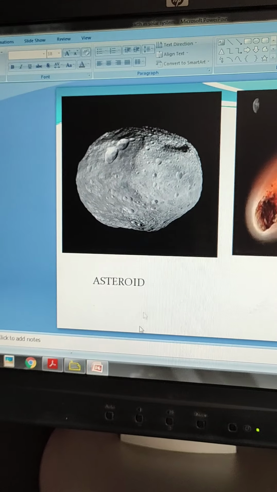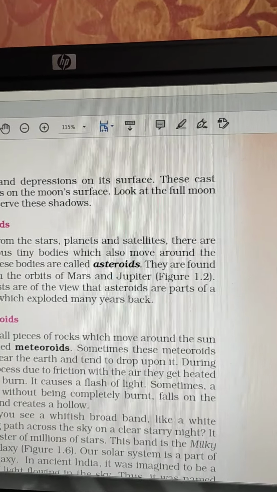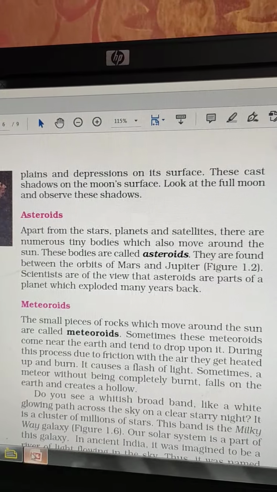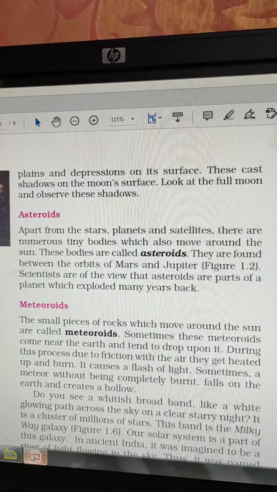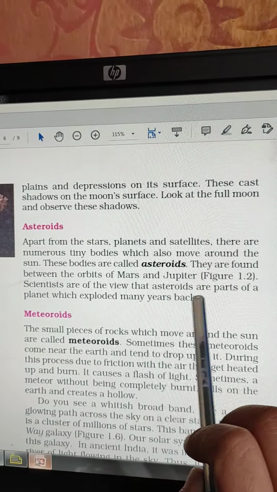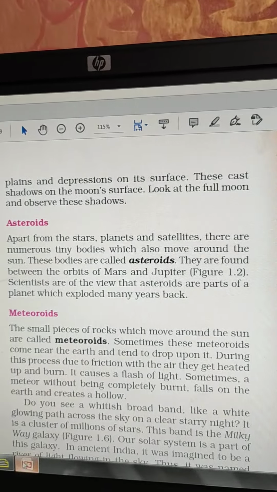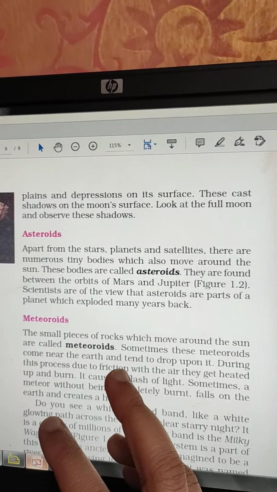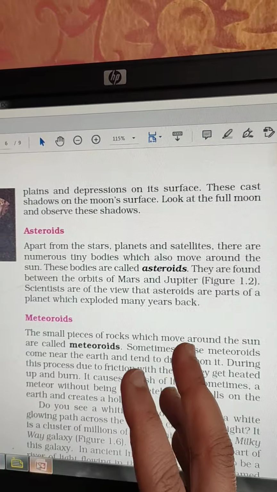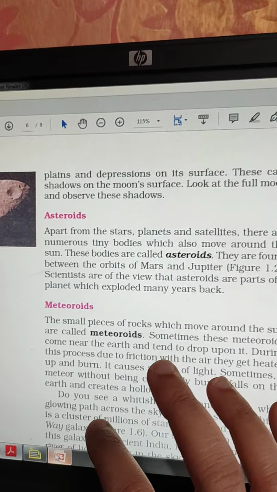Okay, so what are these asteroids? These asteroids are pieces of rocks, very big rocks. They are found as a belt of rocks in between two planets, that is Mars and Jupiter. Okay, scientists have said that asteroids are parts of a planet which exploded many years back. Scientists have made a theory that many years ago, one planet or more than one planet exploded, and those rocks are actually the pieces of those exploded planets.